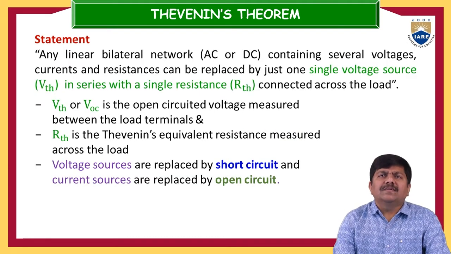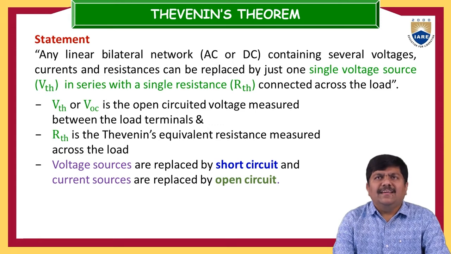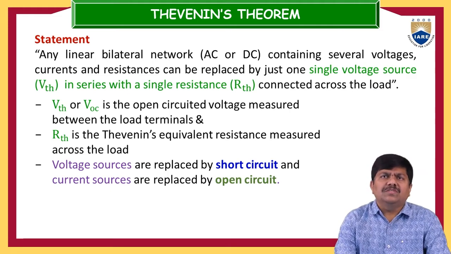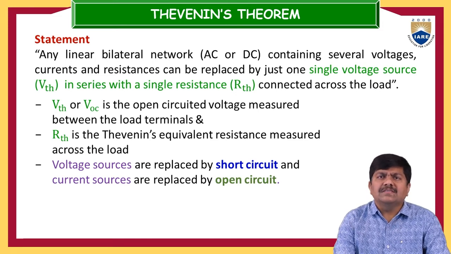The statement of Thevenin's theorem is: any linear bilateral network, either AC or DC, containing a number of voltage sources and current sources, that is, active sources, can be replaced by one single voltage source in series with a single resistance across the load. This is the usefulness of Thevenin's theorem.